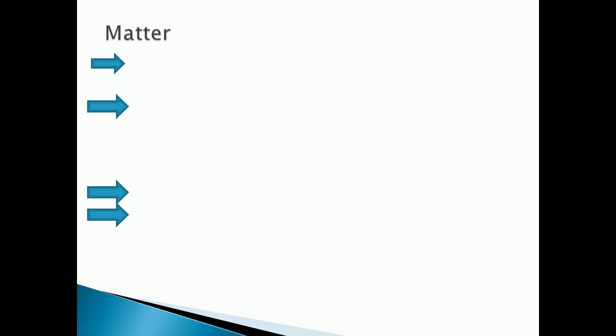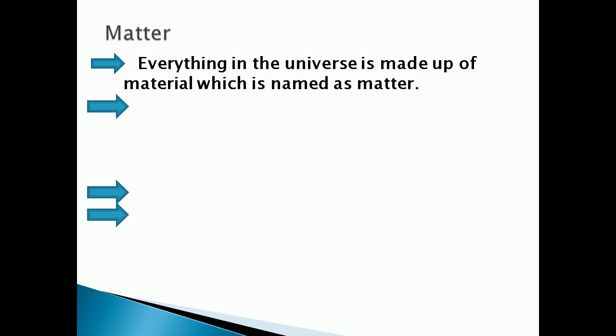As we look at our surroundings, we see a large variety of things with different shapes, sizes and textures, isn't it? Everything in the universe is made up of material which scientists have named as matter. Every substance which is present in the world is made up of material, and the scientists gave it the name matter.